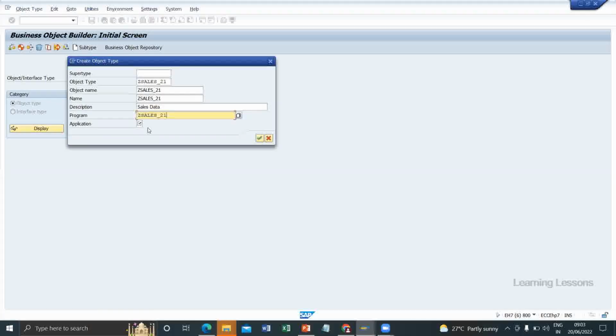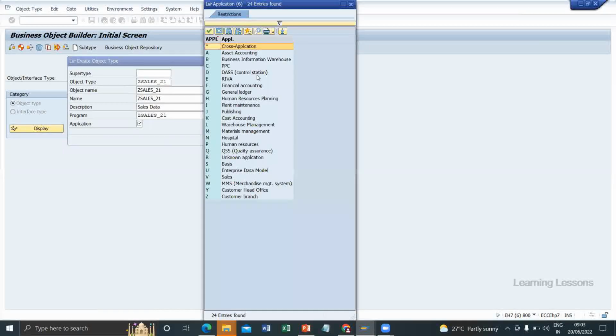Program also we can go with the same. An application is mandatory. We have to select what application it is. It is from sales, so we have to select that. If it is cross application, you have to select cross application. BAPIs are always cross application, but if you want to select an application component, you can select sales.